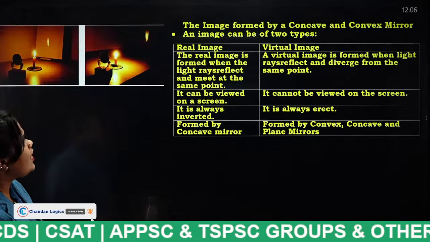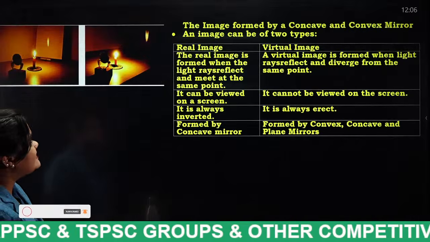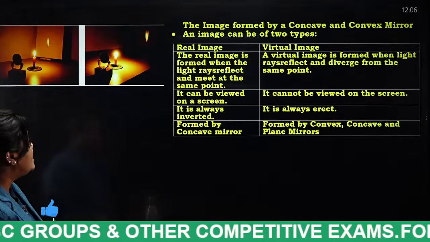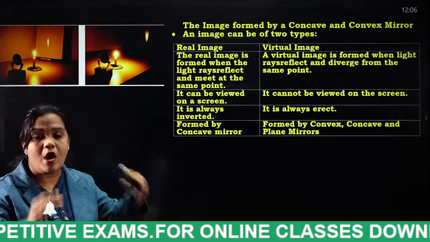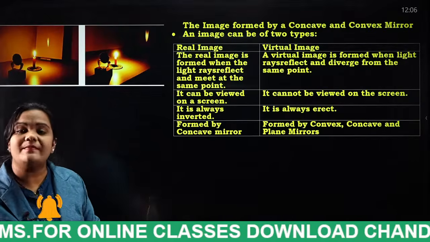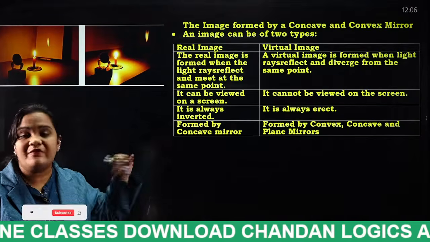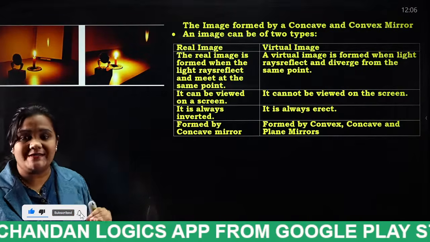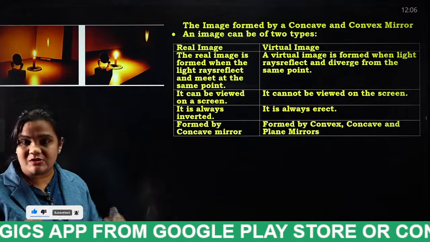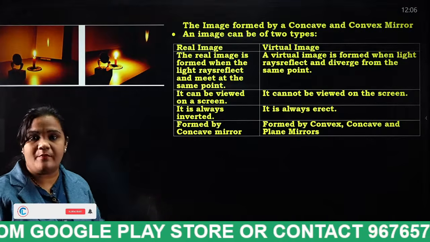Next, the image formed by concave and convex mirrors. An image can be of two types. So these are the differences between how the image will appear in concave mirror and how the image will appear in convex mirror. Now we are going to discuss in detail. This is a very, very important table, students. Why? Because most of the questions will be asked in this form only.